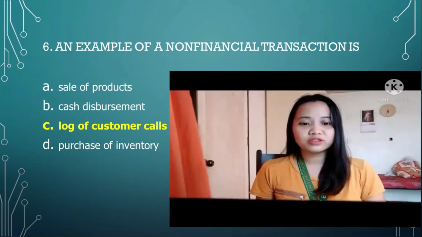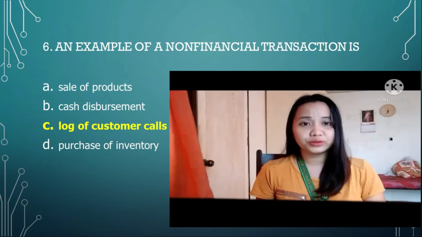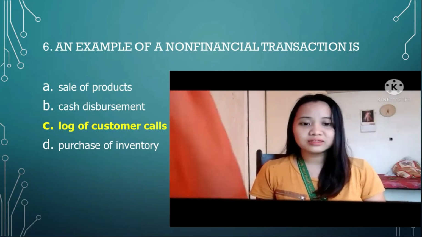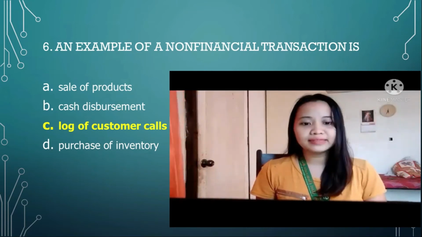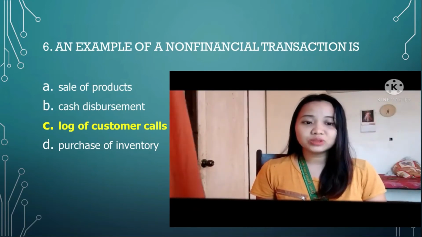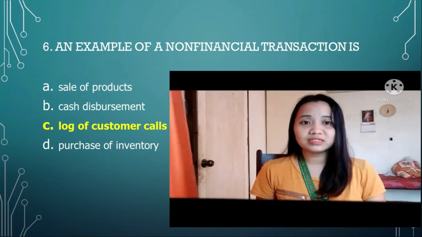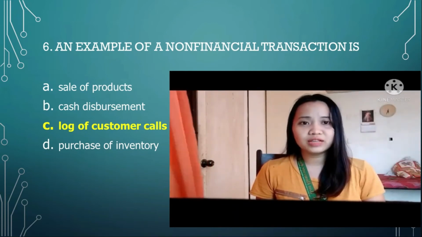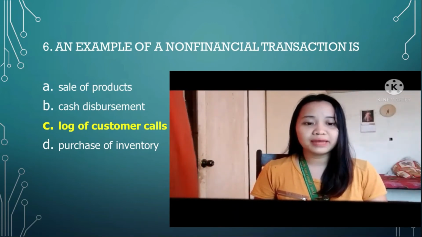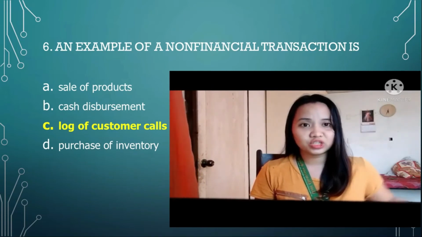Lag of customer calls, because these transactions do not involve the flow of money or goods. As to sale of products, there is a monetary value to this transaction. Cash disbursement, or cash payment, actually refers to payments made by a firm. D. Purchase of inventory, purchased merchandise for the purpose of being sold to customers. So the sale of products, cash disbursement, and purchase of inventory are examples of financial transactions.